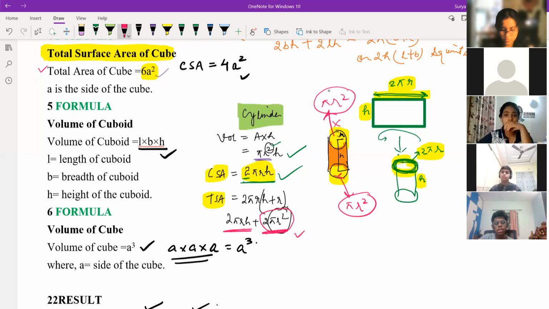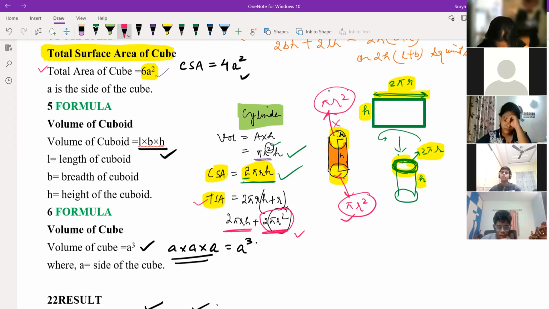Sir, if one side is there and one side is hollow, then we minus it with pi r square, right? Yeah, if one side is there and one side is open, you can take only one pi r square, no problem. But here we are talking about TSA, which means top as well as bottom, if your cylinder is packed.